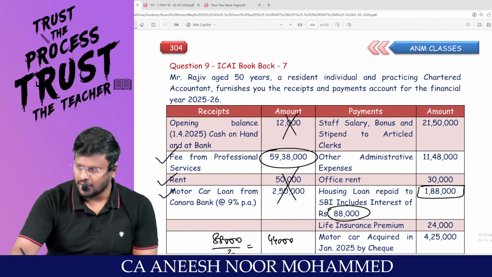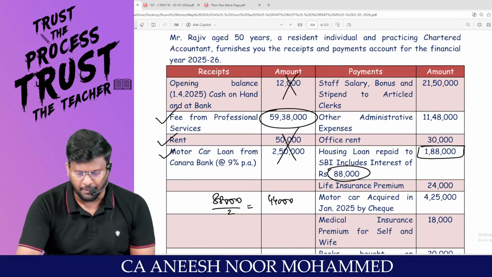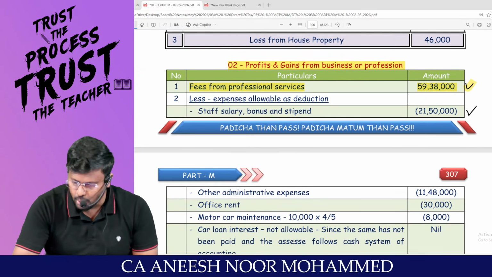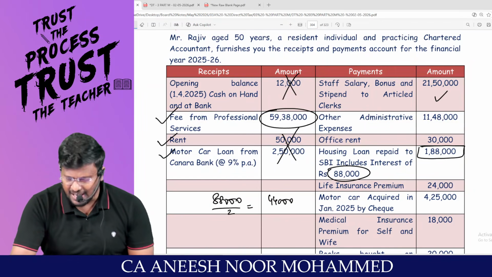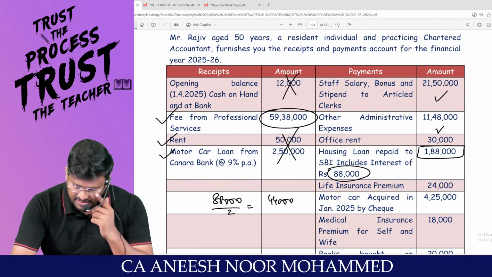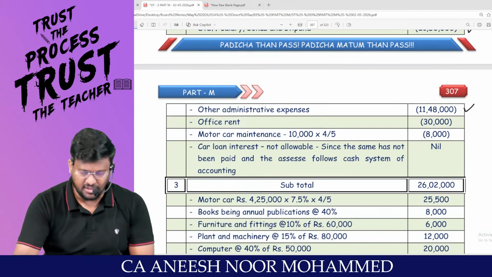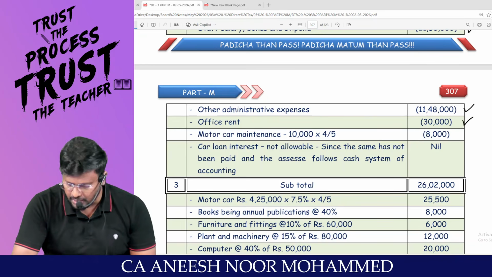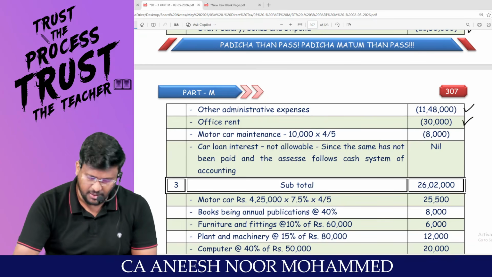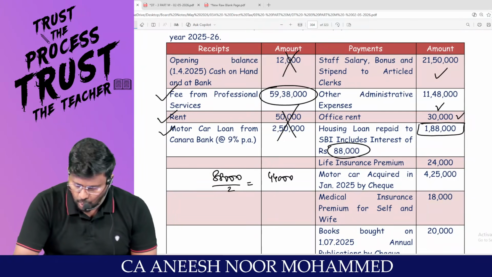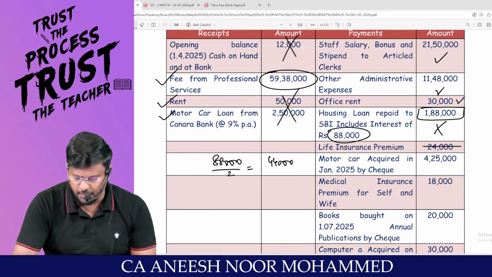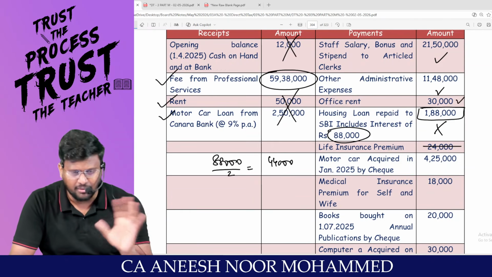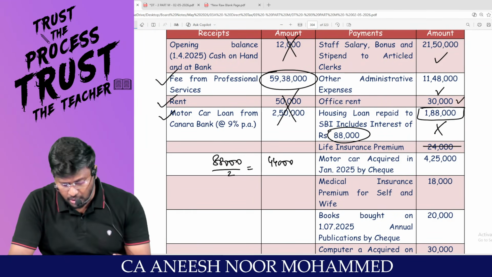Go and analyze the payment side. Is the staff salary, bonus, stipend to article and all related to profession? Yes. So this 21,50,000 can be reduced from the expenses. Other administrative expenses relating to profession? Yes. Then this 11,48,000 can be claimed as a reduction. Is office rent of 30,000 related to profession? Yes. So this 30,000 can be claimed as a deduction. Housing loan is not a business expenditure. A life insurance premium is not a business expenditure. Motor car acquired, for motor car you can't claim deduction. But for depreciation of the motor car, you can claim deduction.